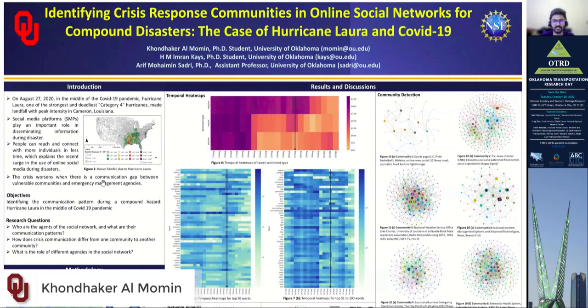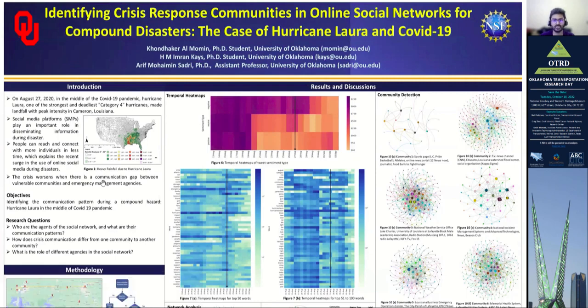Now I will present my research paper titled Identifying Crisis Response Communities in Online Social Networks for Compound Disaster, the case study of Hurricane Laura and COVID-19. Hurricane Laura was a deadly and destructive Category 4 hurricane that made landfall in the United States on 27 August 2020 in the middle of the COVID-19 pandemic, a compound disaster that made the situation worse.